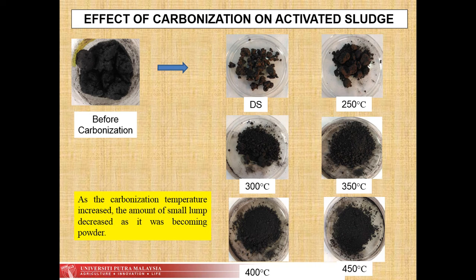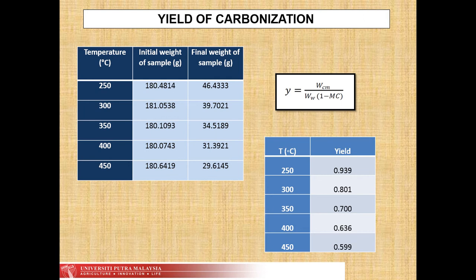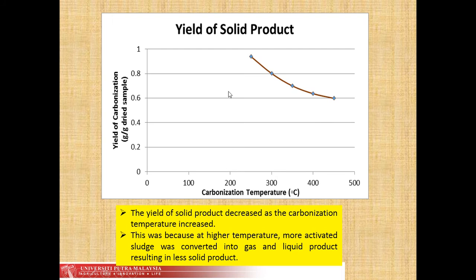This was because as temperature increased, the amount of energy present to break the chemical bonds increased, thus producing more powder. This is the yield of carbonization. The initial weight of sample and final weight of sample were measured for different temperatures. The yield is calculated by using this formula as I mentioned earlier, and the highest yield is at 250 degrees Celsius, which is 0.939. The overall yield of solid product decreases. This was because at higher temperature, more activated sludge was converted into gas and liquid product, resulting in less solid product.